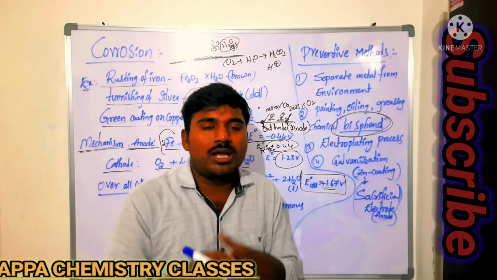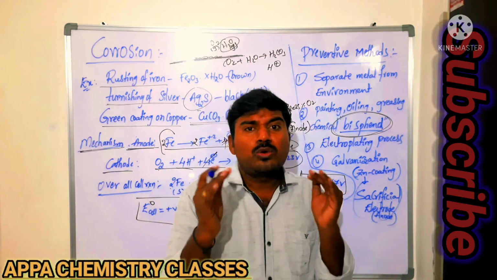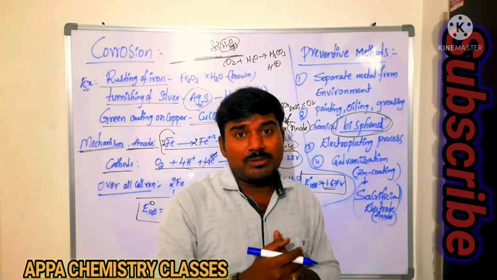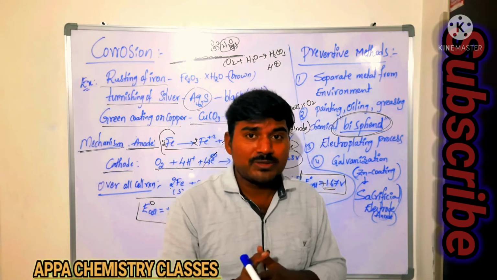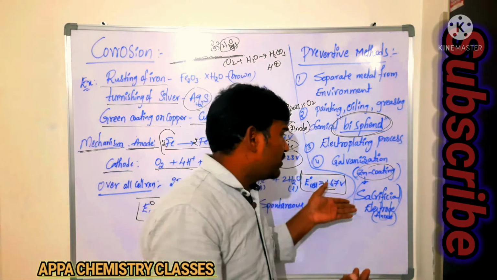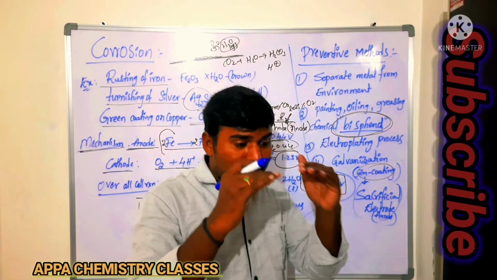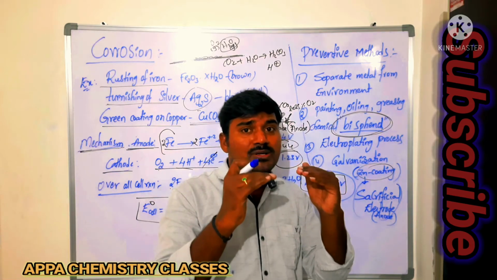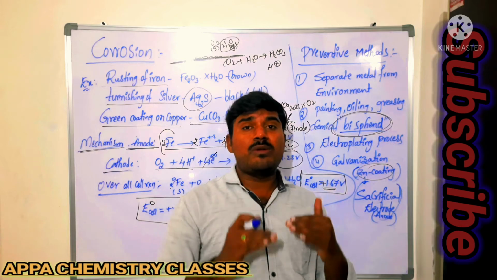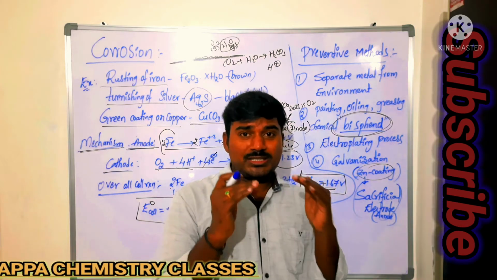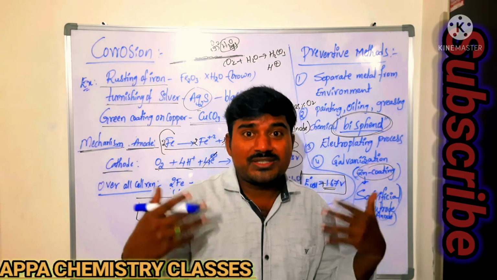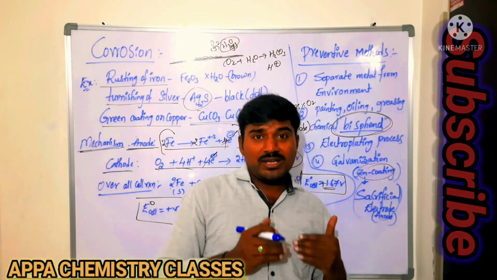Most of the time it is asked. Galvanization process is nothing but coating of a zinc layer, zinc metal, over the surface of another metal. So then what happens? That zinc on the surface will oxidize, but it will prevent the oxidation of the inner metal. So that is what zinc is doing. It is sacrificing its life. Its life is sacrificed to save the inside metal.